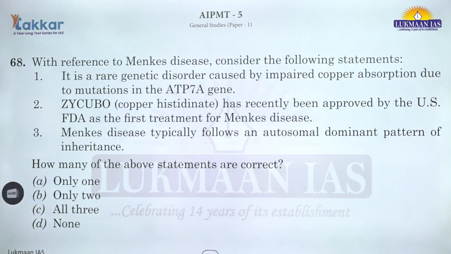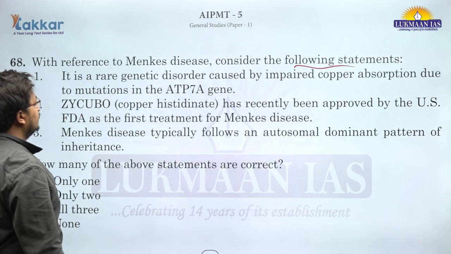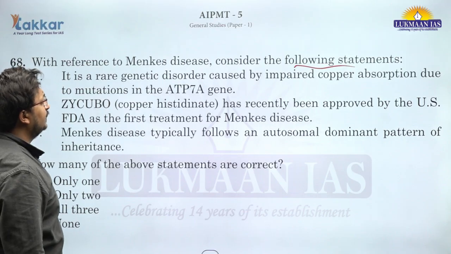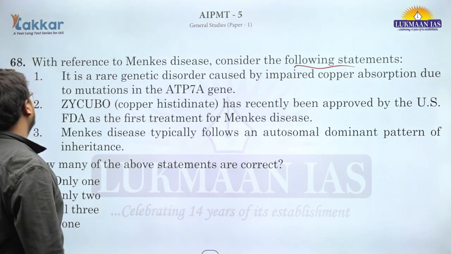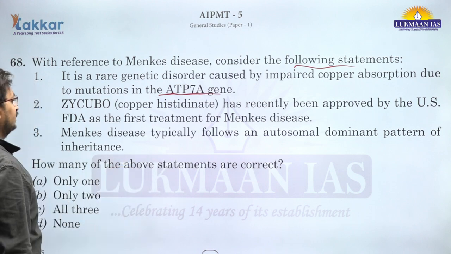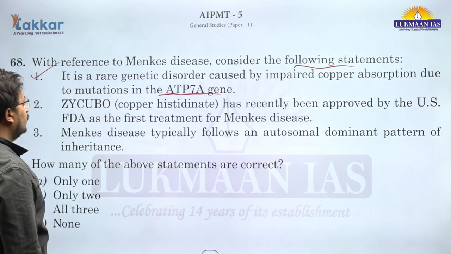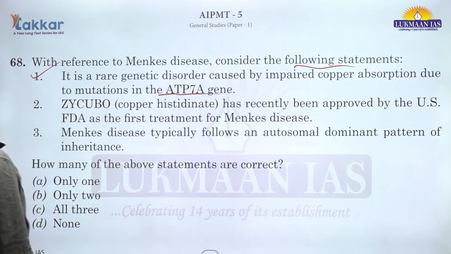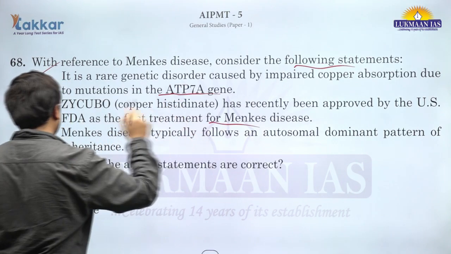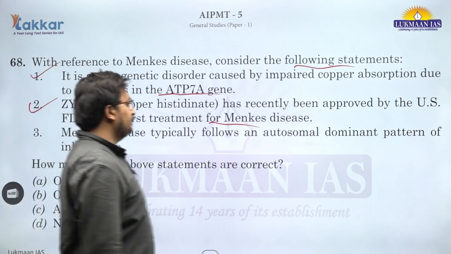Question number 68. With reference to Menkes disease, consider the following statements. It is a rare genetic disorder caused by impaired copper absorption due to mutation in the ATP7A gene. This is correct. Zycubo has recently been approved by the US FDA as the first treatment for Menkes disease. This is also correct.